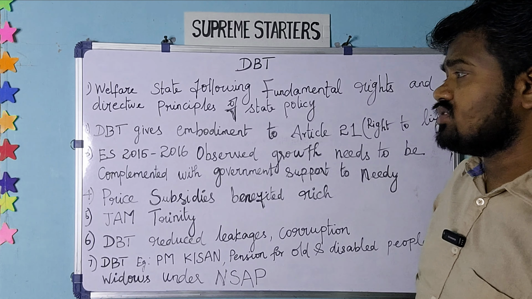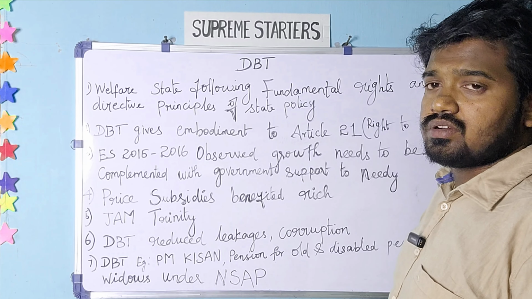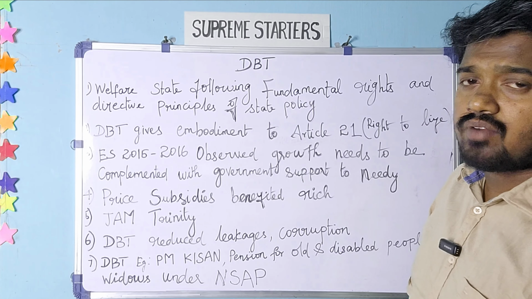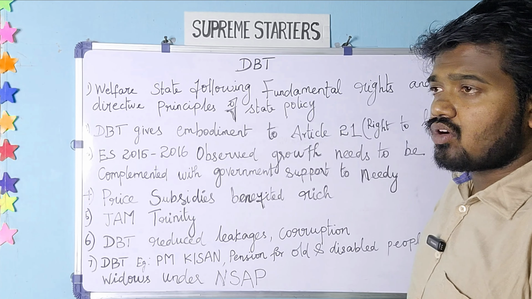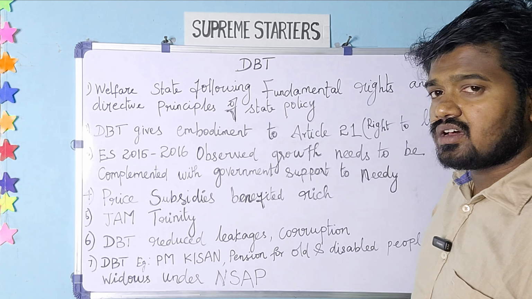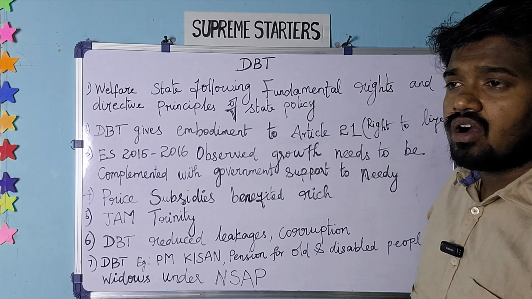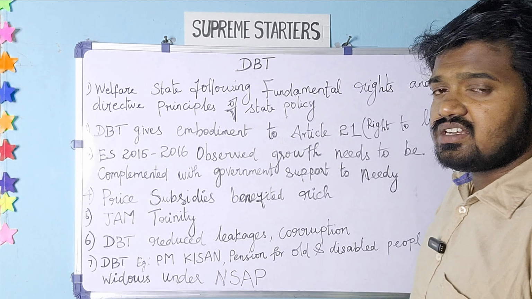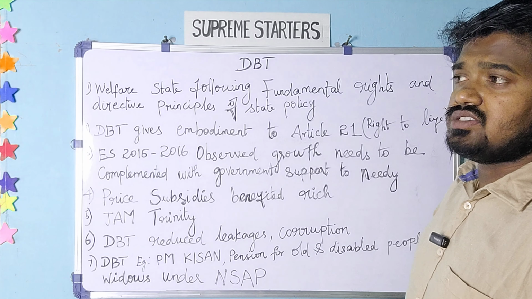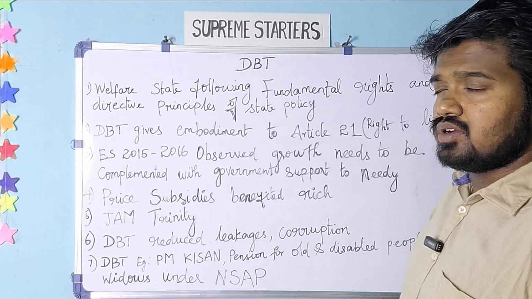In the Constitution of India itself, two important things are given. One is Article 21, which you would have known, that means right to life. It's a constitutional right, a fundamental right, and it should be provided for all citizens, irrespective of rich or poor, irrespective of caste. Everybody should have their right to life. What is the basic thing in the right to life? The basic thing is food, that means a poverty-free life, some kind of food and shelter. For the enforcement of this constitutional right, the state should deploy its resources. That means the state should have welfare policies to make that happen.